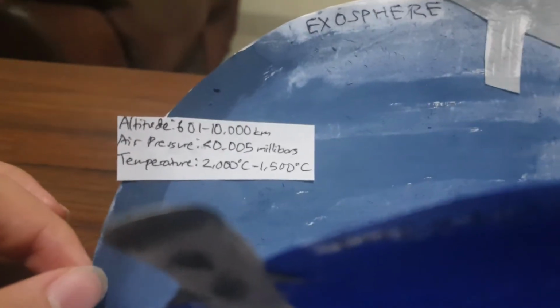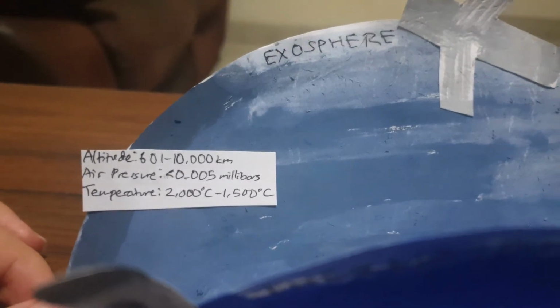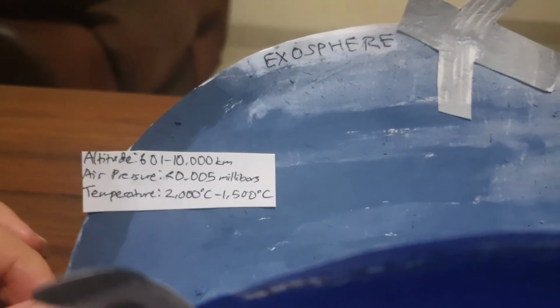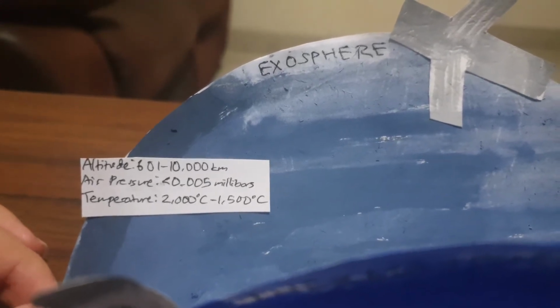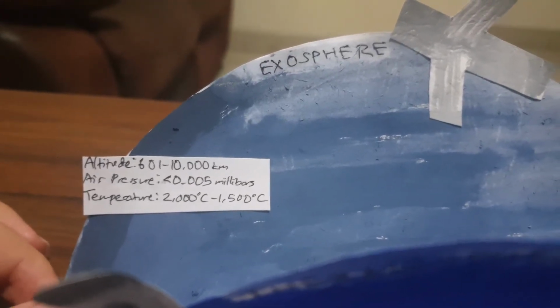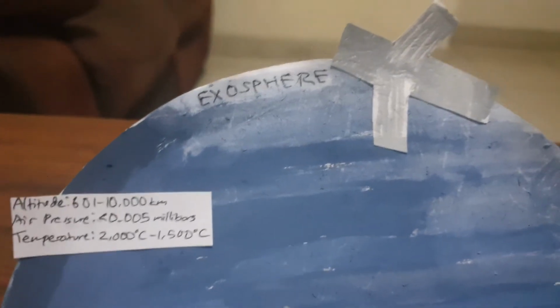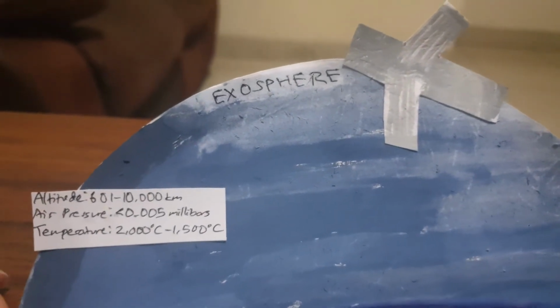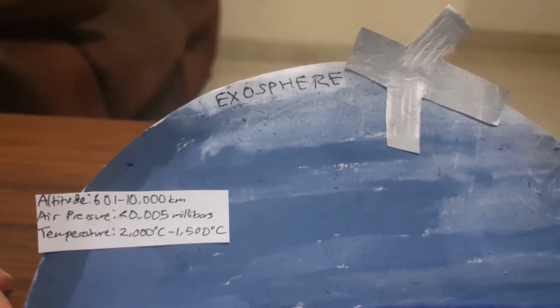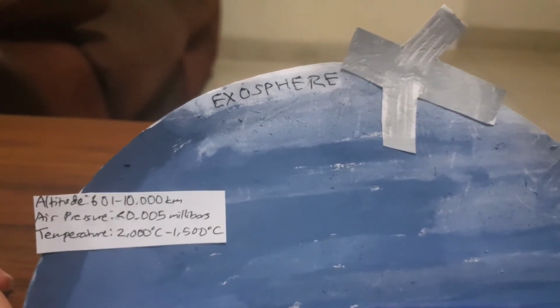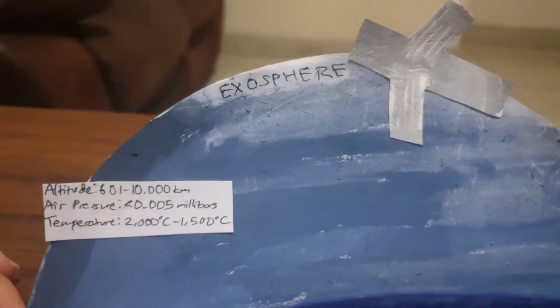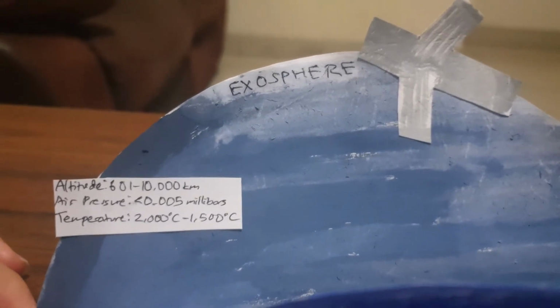And the exosphere, it's the highest layer of the atmosphere. Its altitude is 601 up to 10,000 kilometers above ground. Its air pressure is below 0.005 millibars. There's no current research that states the limit of the lowest air pressure, but that's all we know.